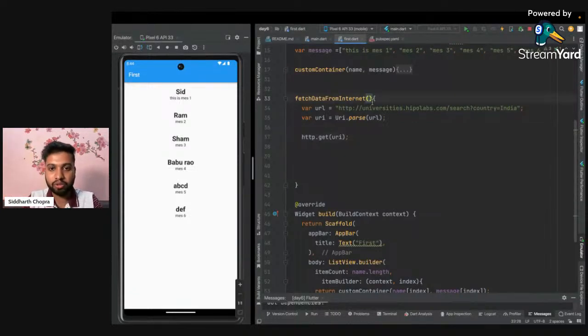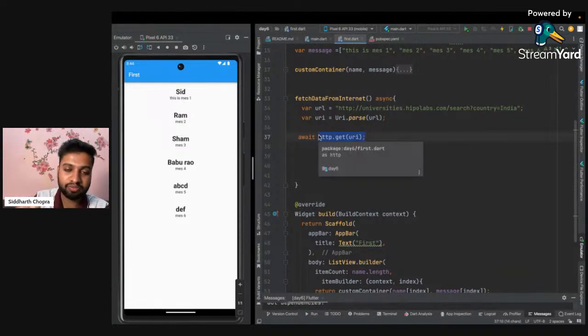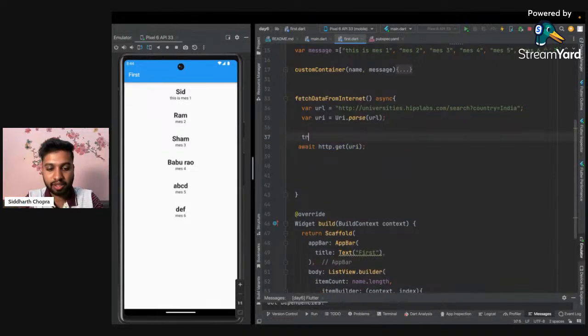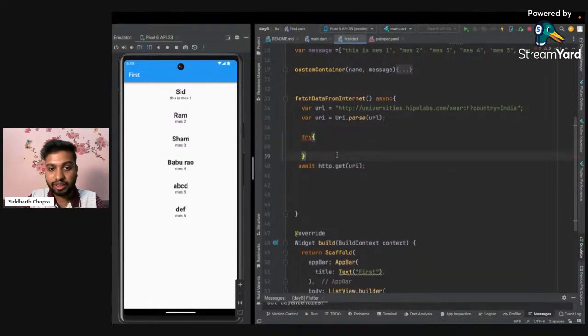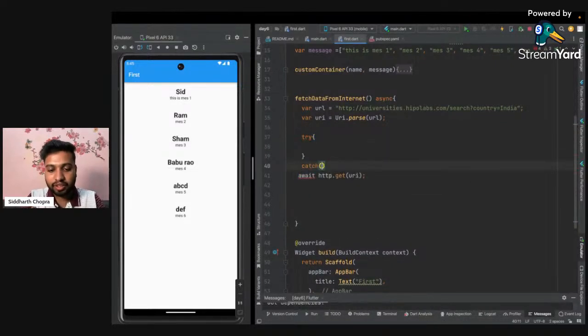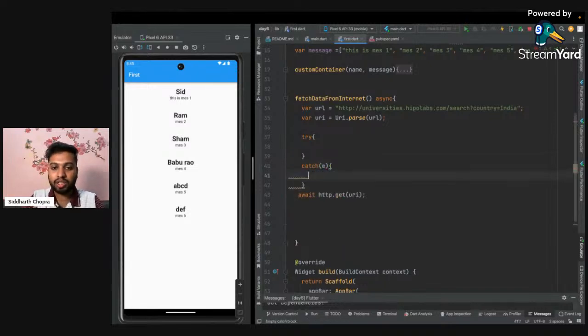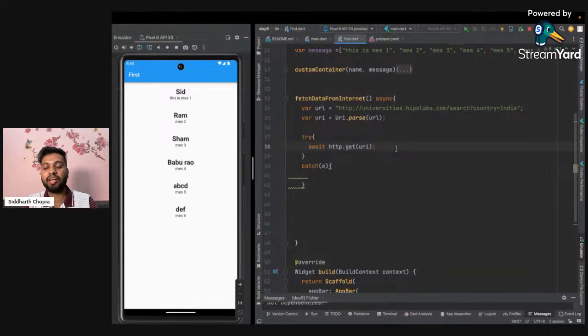So for that, we will mark the function as async. Now I can add an await line. I know this part can take infinite time, because we are not sure, so our app should not wait for this part. And the best practice is to write all of this inside a try catch block. The reason is, if the internet is not working on your phone, this part will throw an error and your app will crash. So it is better practice to use exception handling.